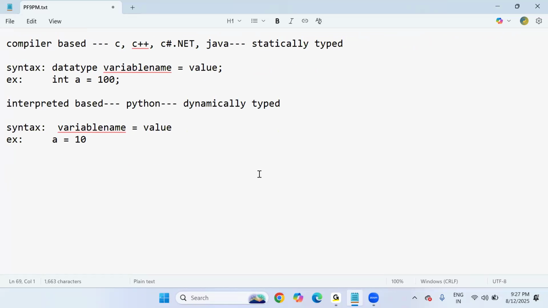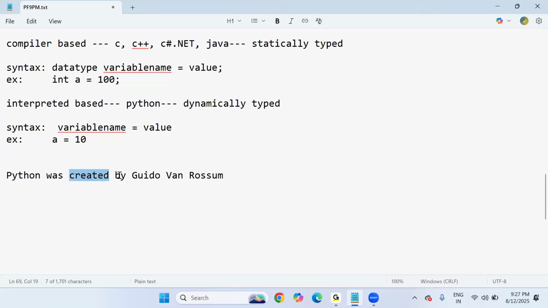So who is the creator of Python? Python was created by Guido van Rossum, the man who invented Python. He started it as a hobby project to keep himself busy during the vacations.